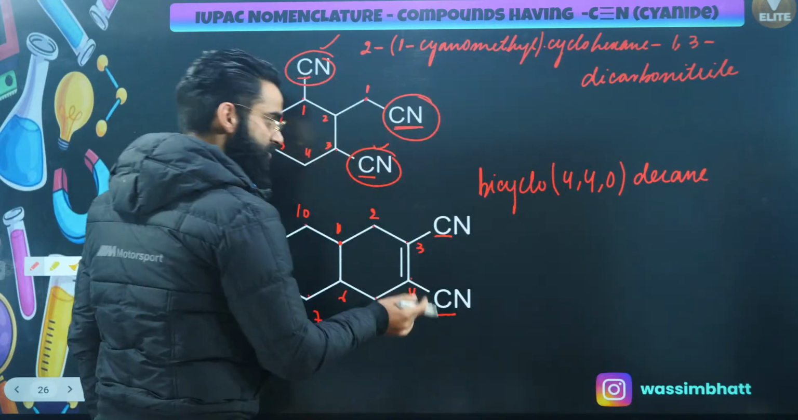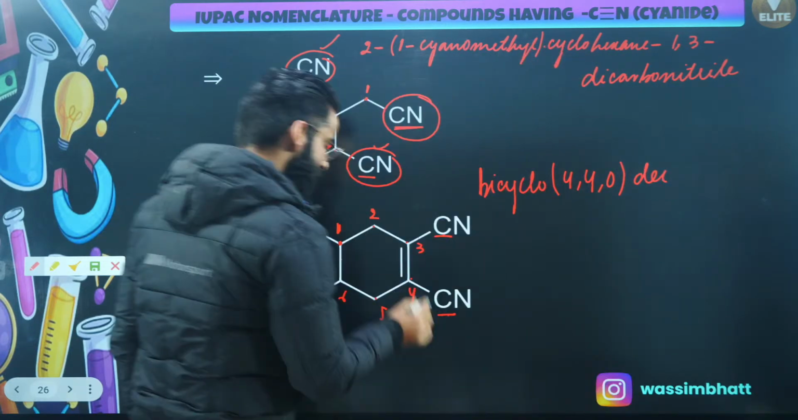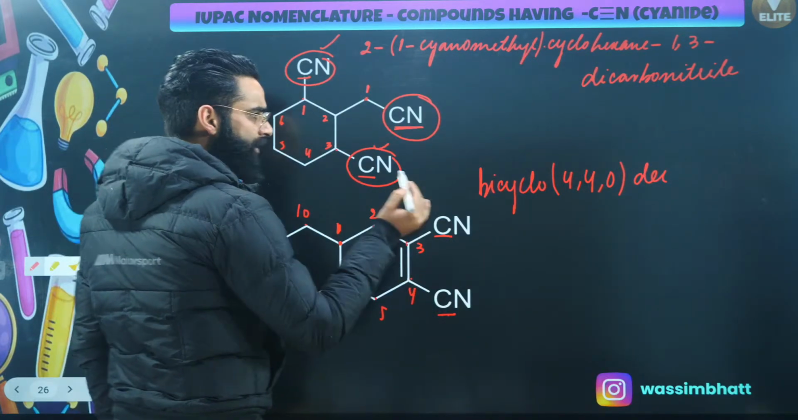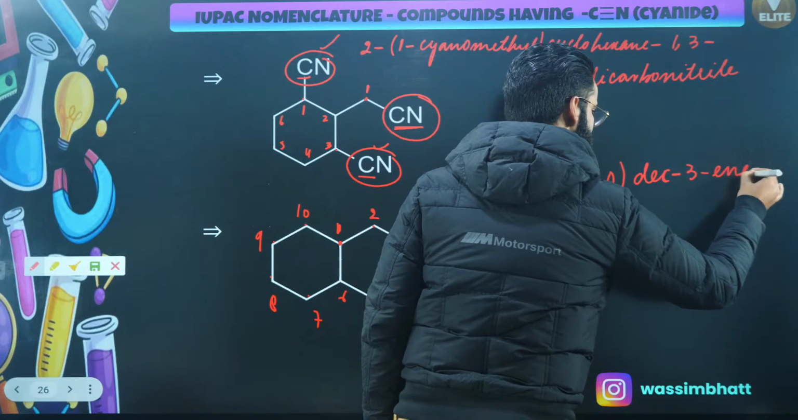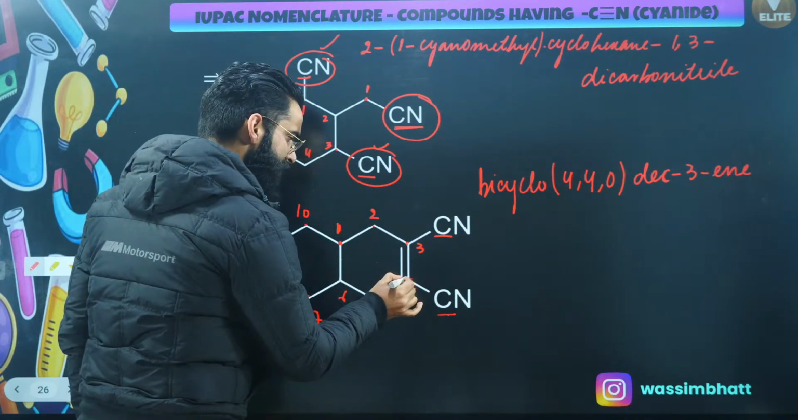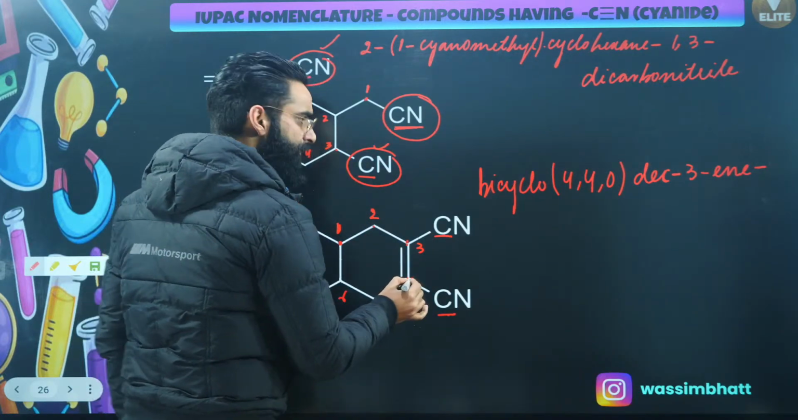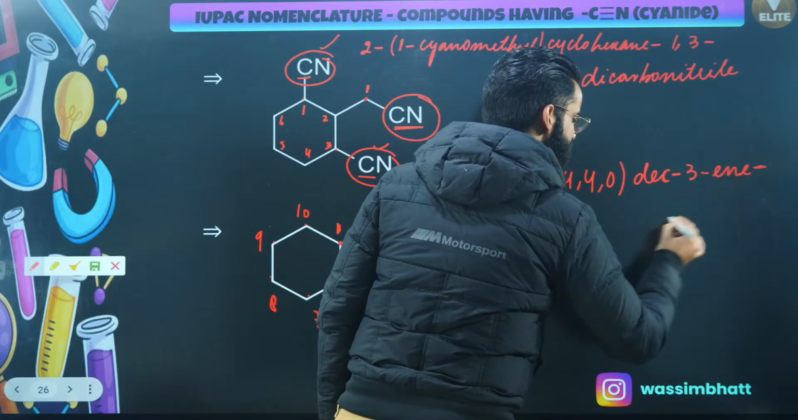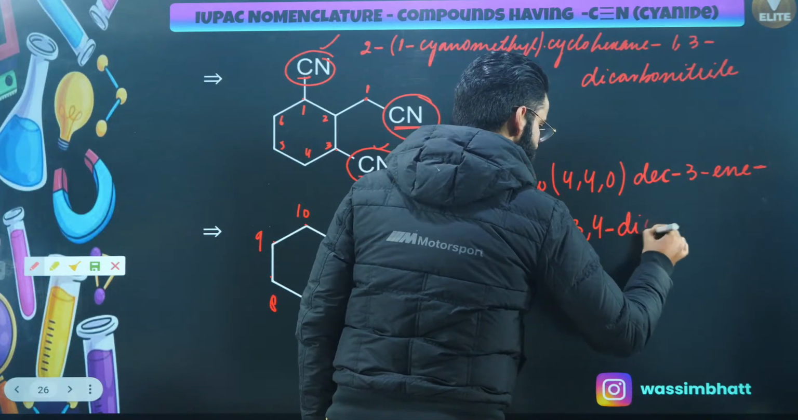Everywhere is a single bond. Decane, sorry, not the single bond. Dec. At carbon number 3, it is basically the double bond, right? So dec at carbon number 3, it's going to be ene. Now after writing ene, at carbon number 3 and carbon number 4, I'm writing it over here, 3, 4, then I'll be writing dicarbonitrile.